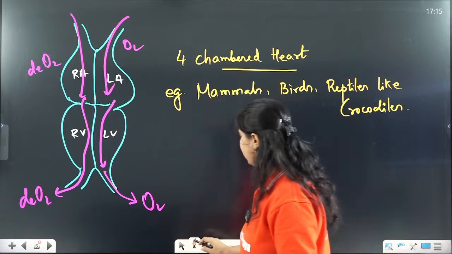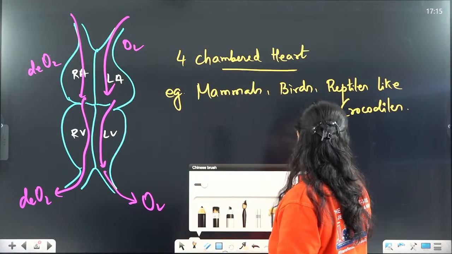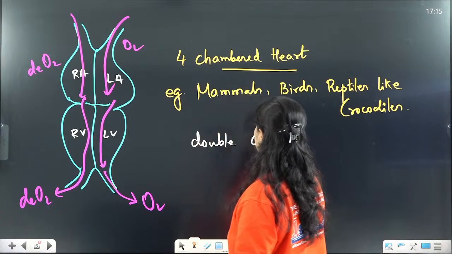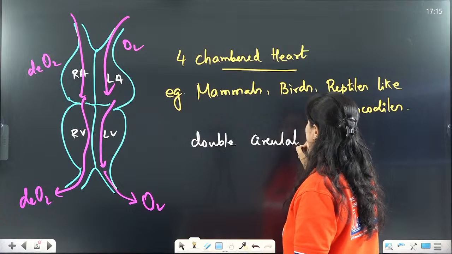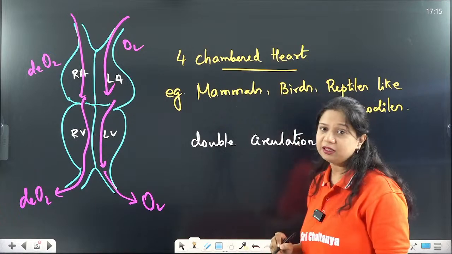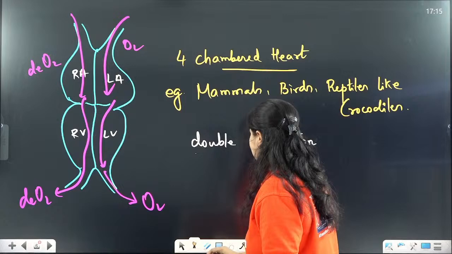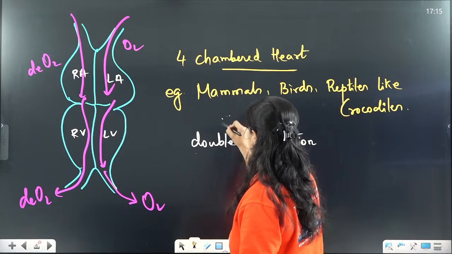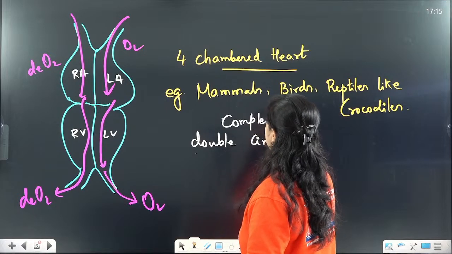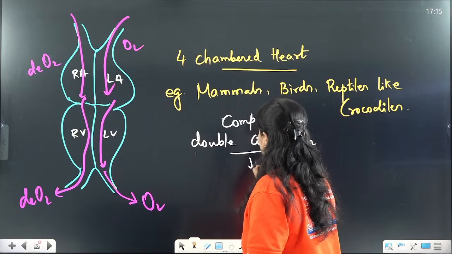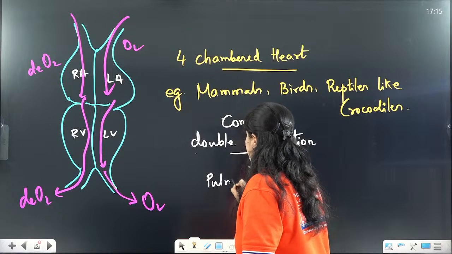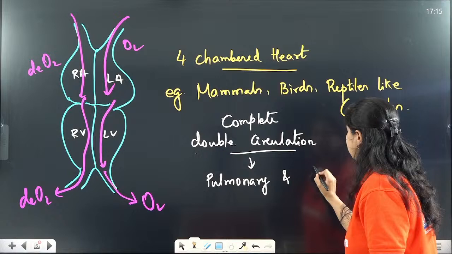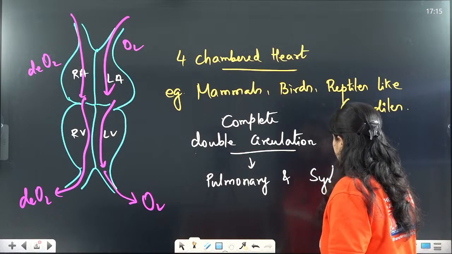So such type of circulation is called double circulation, as both of them are passing through two different circulatory pathways, and it is called complete double circulation, with pulmonary and aortic or systemic pathway.